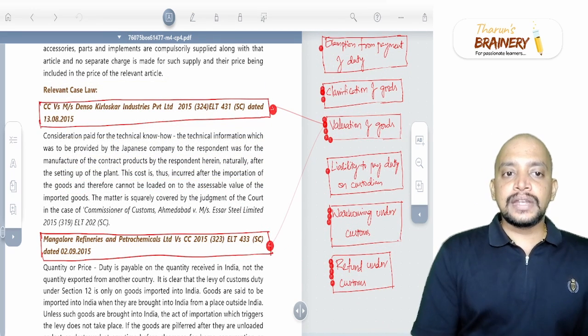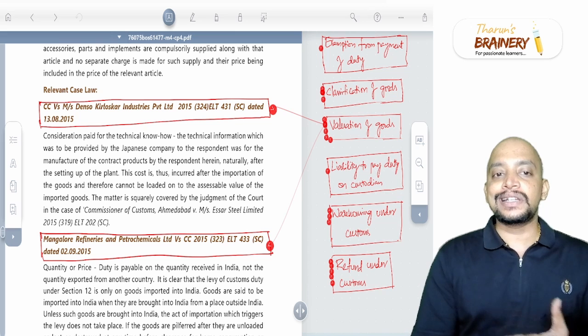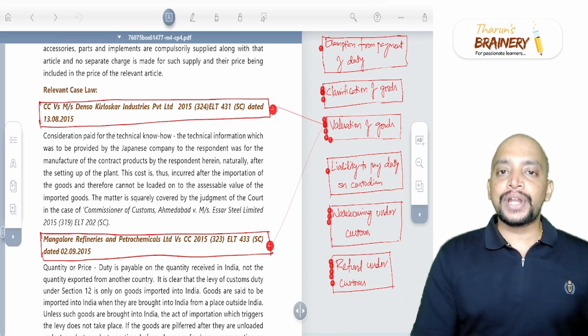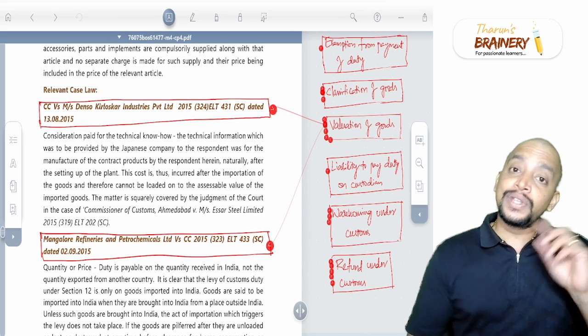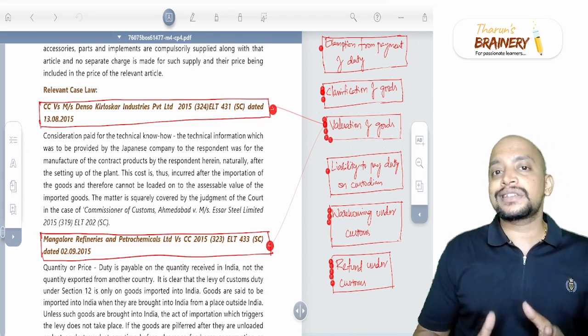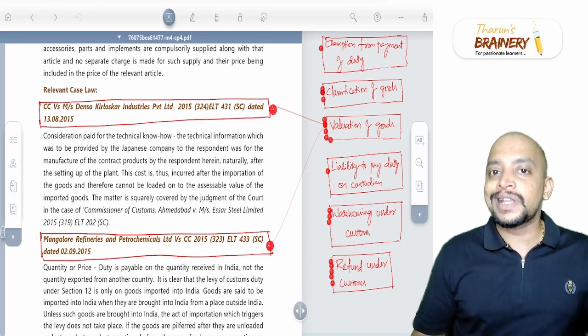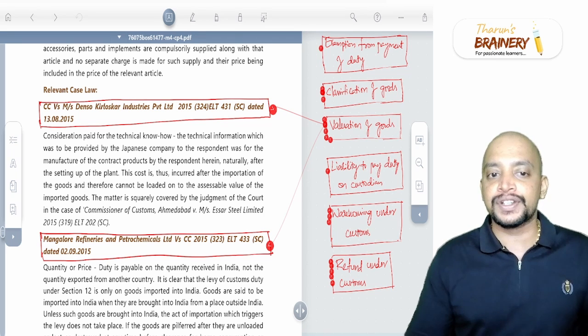The next case is Denso Kirloskar Industries Private Limited and also SR Steel Limited. That is, after importation, if we are required to pay any technical know-how charges to the exporter or any person on behalf of the exporter, whether those charges are to be included. Actually, post importation expenses should not be included in the assessable value for the purpose of payment of customs duty.